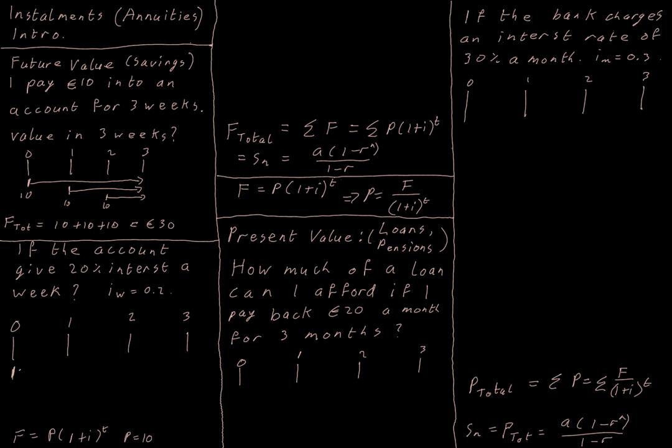I'm going to pay in the same amount each time, but it will have a different amount of time in the account. So this first payment that I make, when I make this agreement with the bank, what's its future value going to be at the end of 3 weeks? Well, it's going to be €10, sitting in this account at 20% interest, so 0.2, and it's going to get to sit there for 3 weeks.